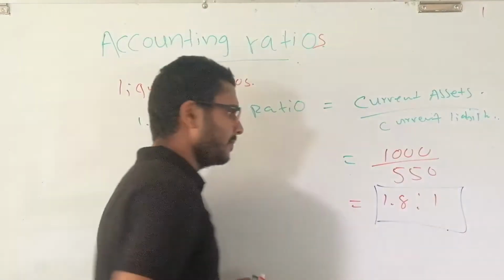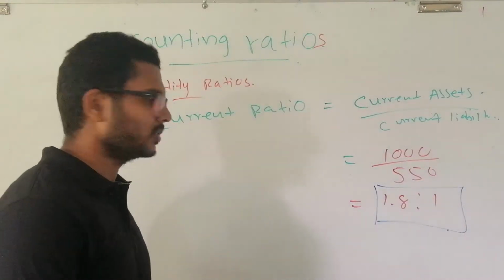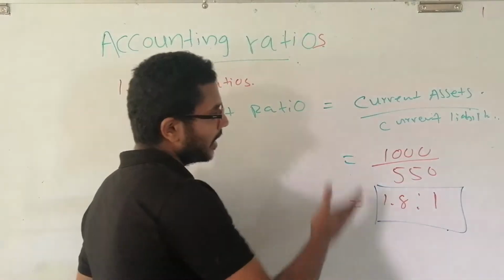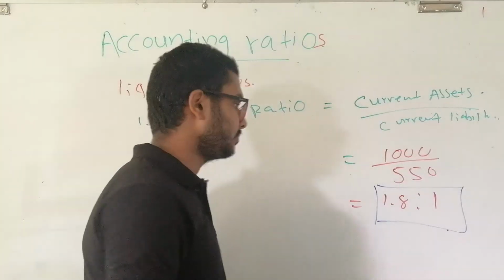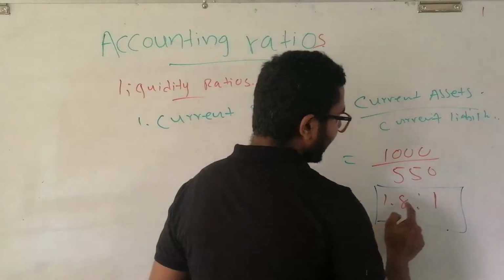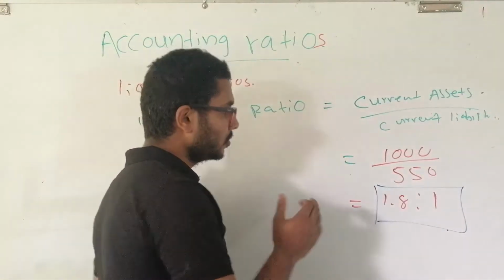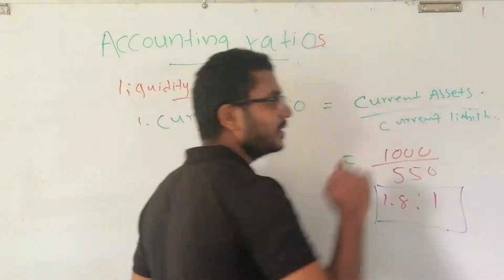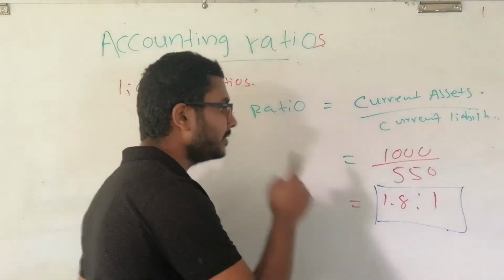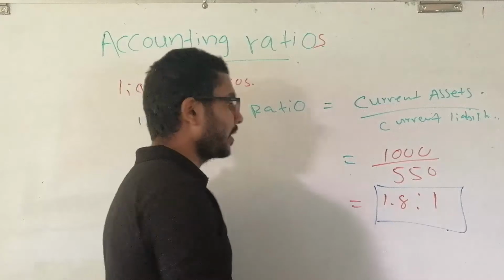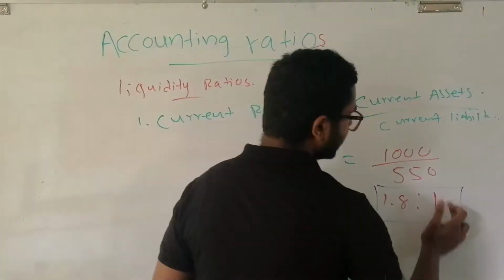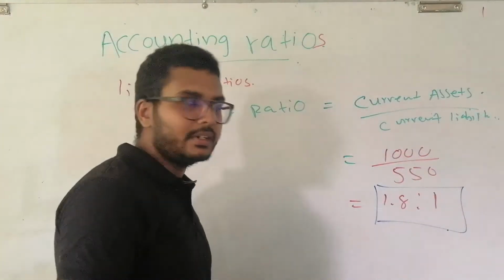What does this say? How many current assets do you have? You have 1.8 rupees worth of current assets to settle 1 rupee of current liabilities.